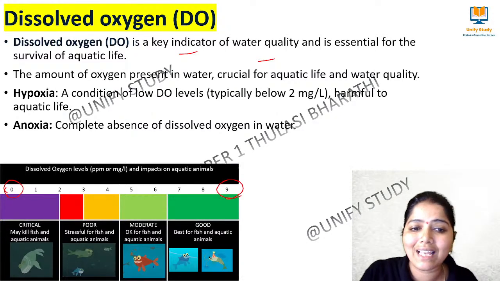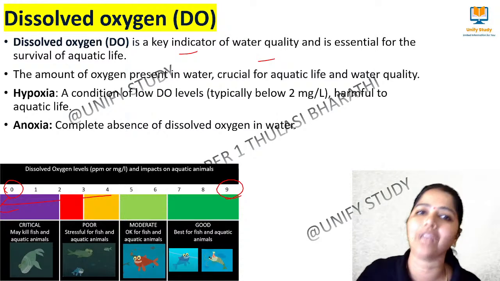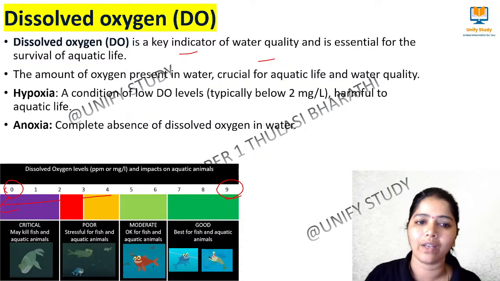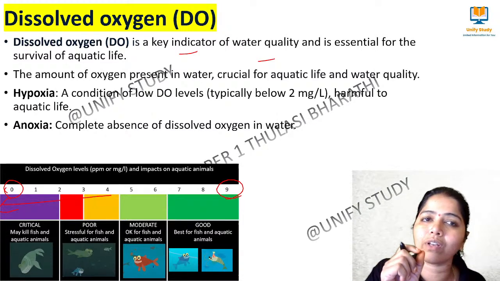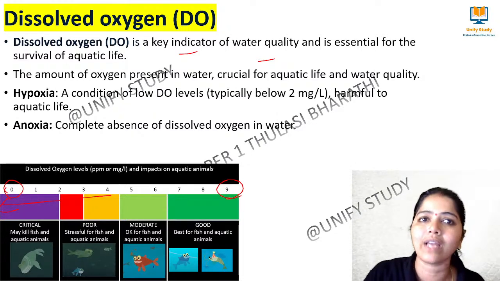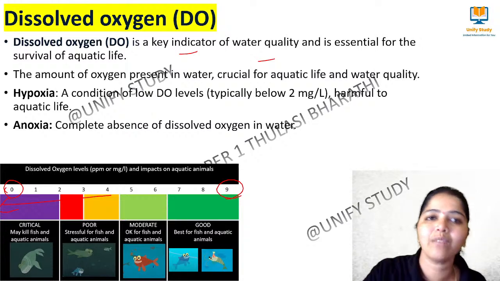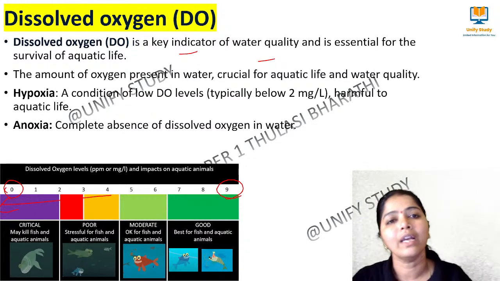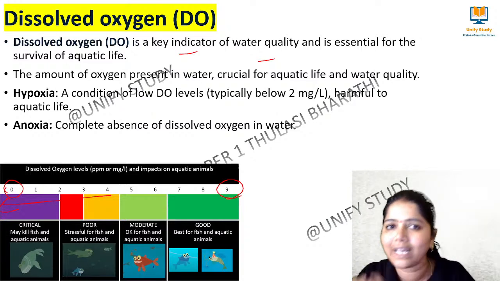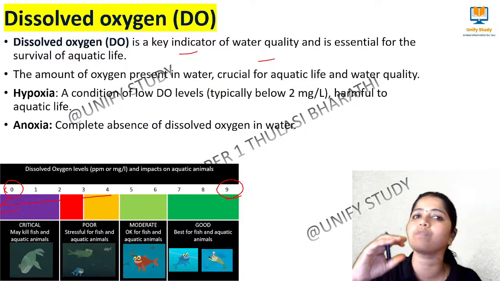Whenever it is less than 4, it is not good for aquatic life to live there. Whenever the dissolved oxygen level is 0, it is not possible for the animals to live there. When it is 9, 8, 7, 6 and so on, it is good for aquatic life in that water because they have a good amount of dissolved oxygen.